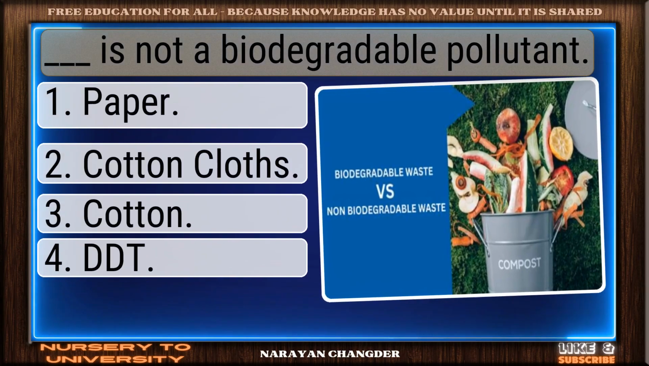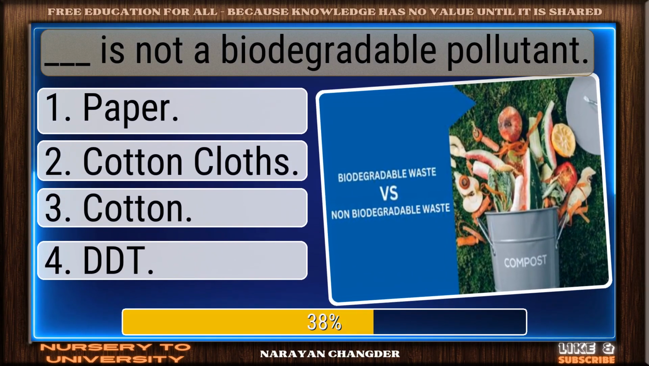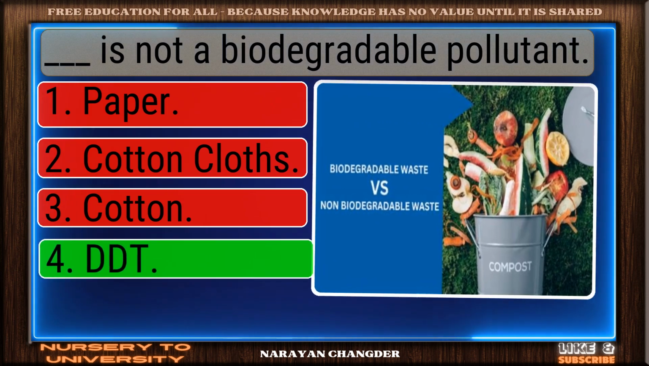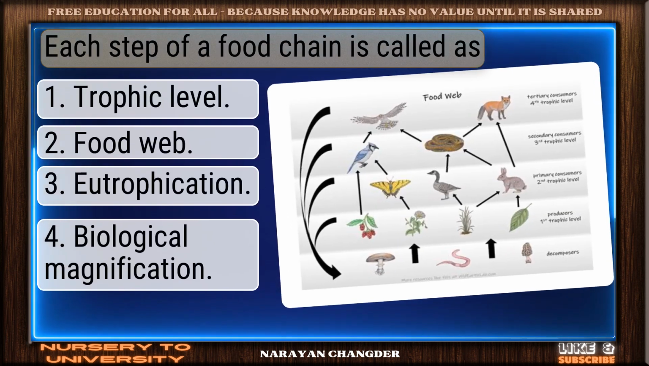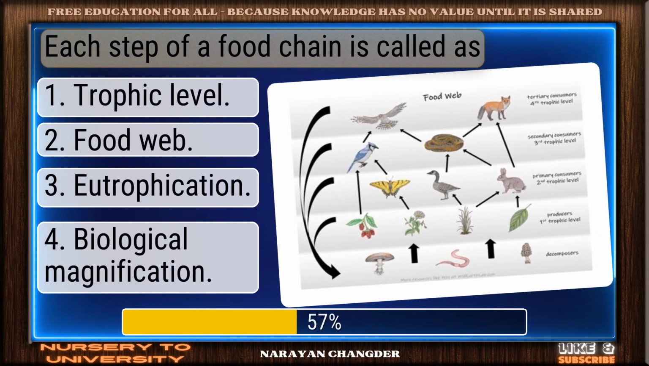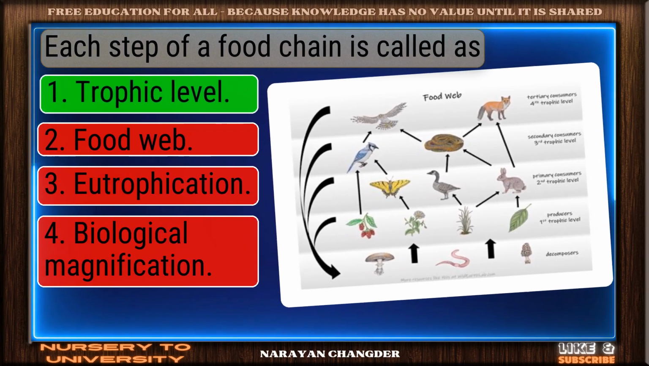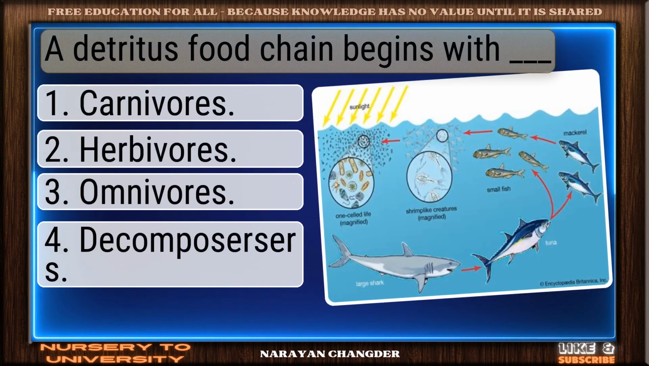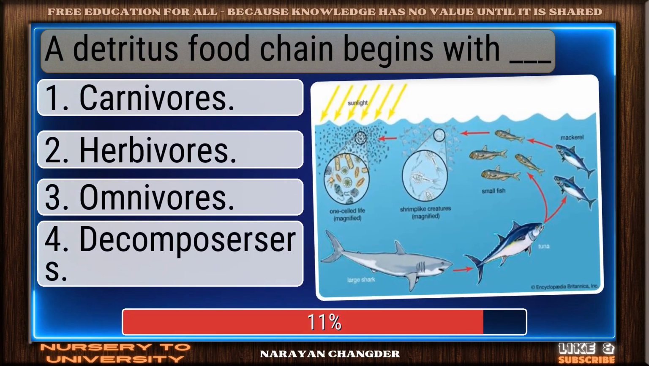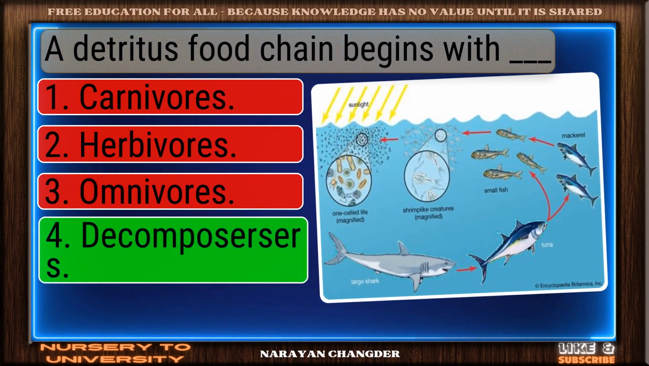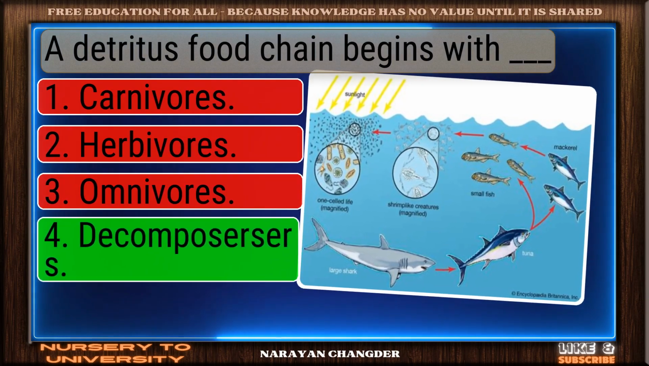Dash is not a biodegradable pollutant. Well reasoned. DDT is correct. Each step of a food chain is called as. Nice selection. Trophic level is correct. A detritus food chain begins with dash. Excellent choice. Decomposers is right.